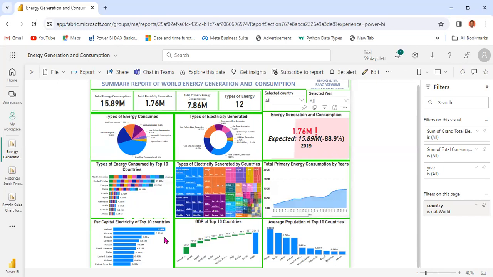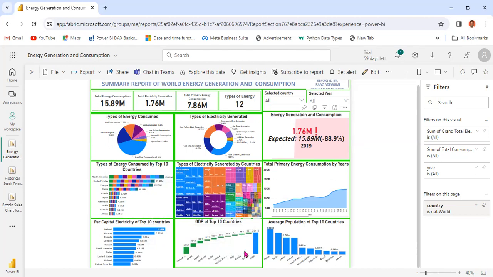Then this chart is giving us per capita electricity from the top 10 countries. Here we have Iceland leading the chart with the highest per capita electricity, at 1.177 million. The least out of the top 10 is United Arab Emirates, with 388,256.